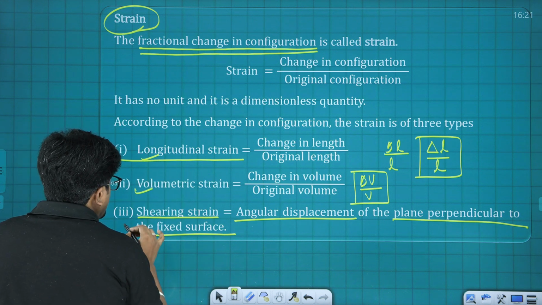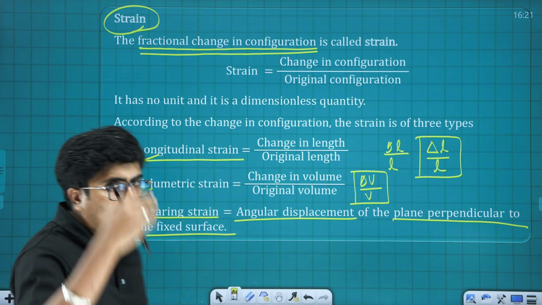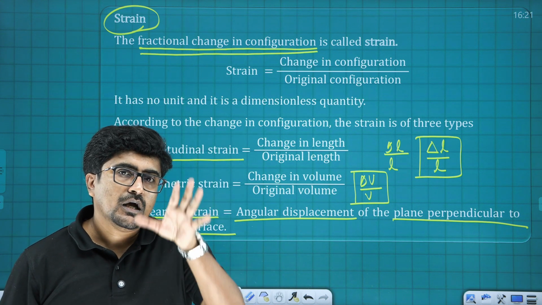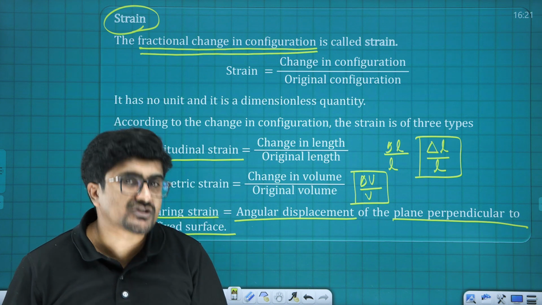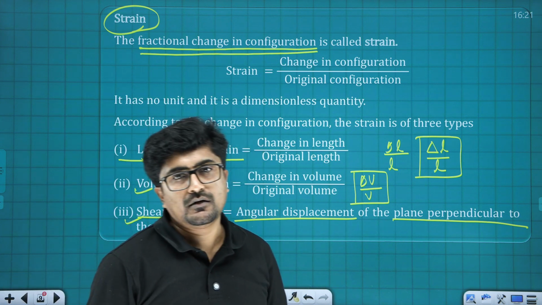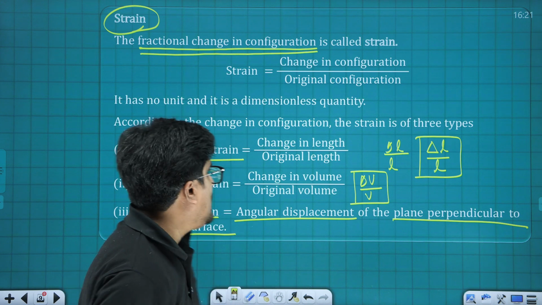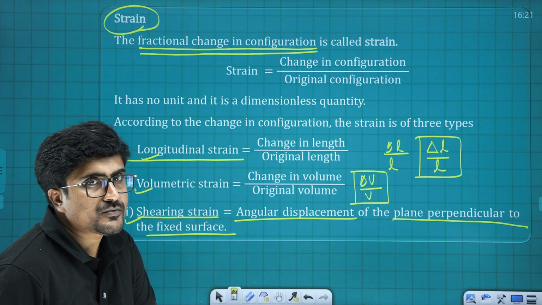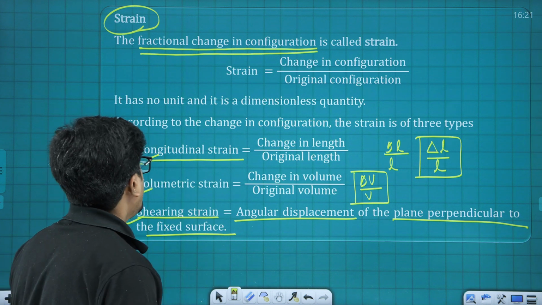Now let me take you back to this particular slide, where longitudinal strain, volumetric strain as well as shear strain all tell about the fractional change only. Since it is a fractional change, it is not supposed to have any unit, and it is not supposed to have any dimensional formula also.